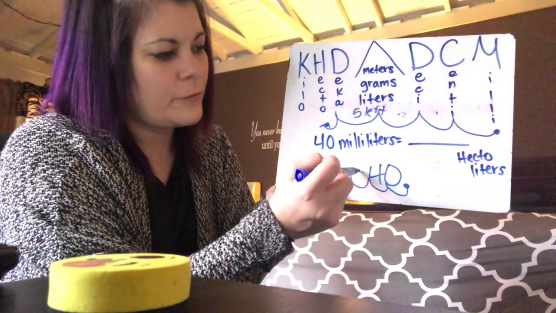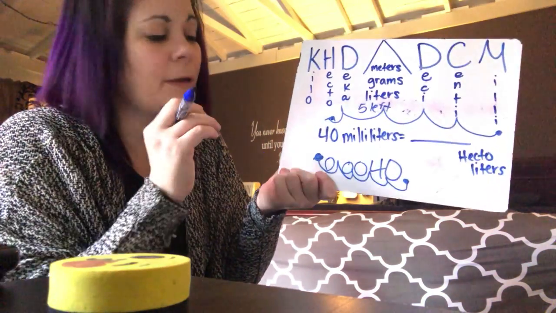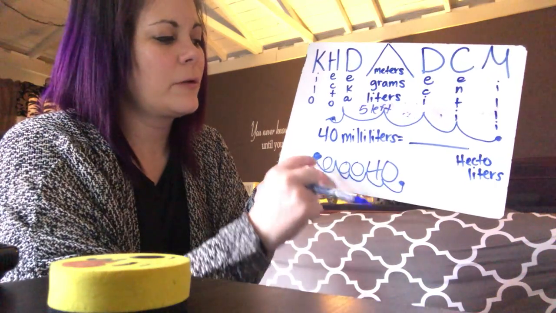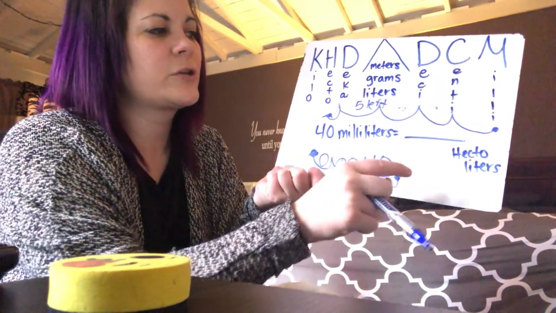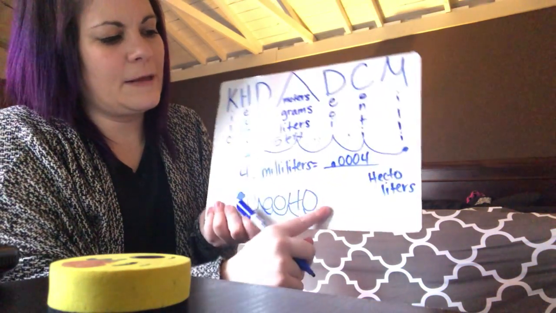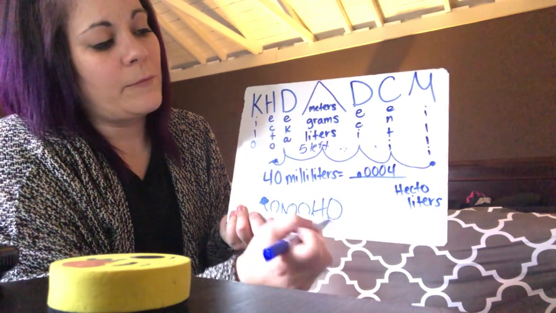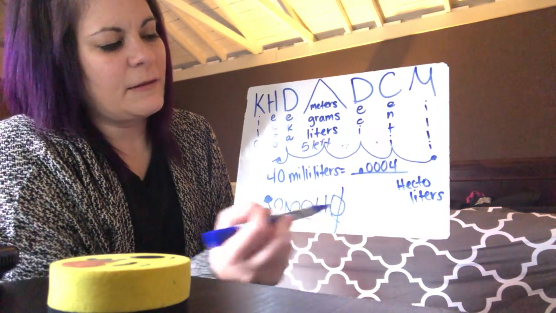Again, we have 3 empty spots, so we're going to hold them with place values of our placeholders of 0. And this is our new answer, 0.00040. So I can write that 0.0004.